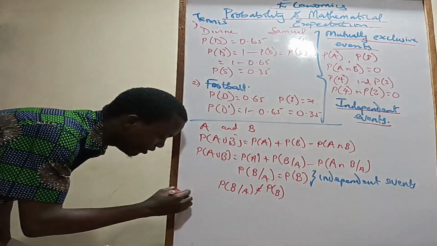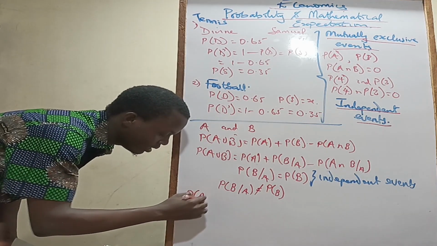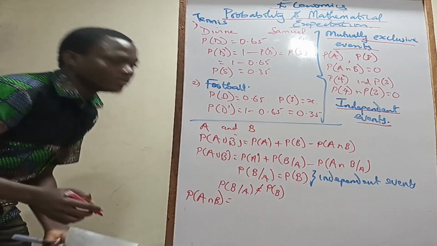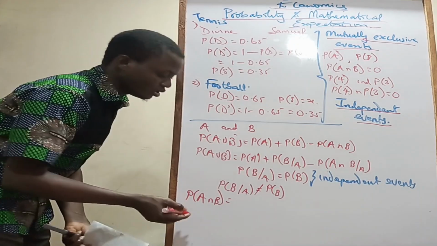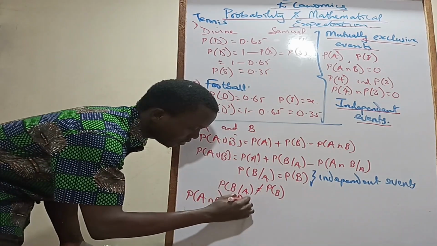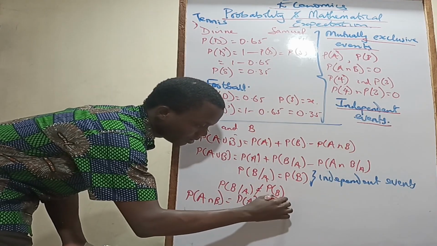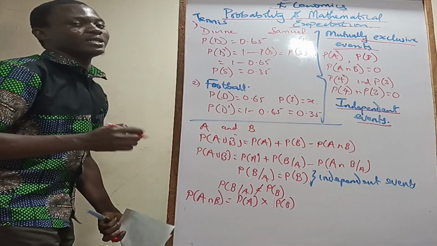Alright, so in the same vein, if you have probability of A intersection B and they are dependent events, you don't just say probability of A times probability of B. This is going to be wrong, because the question has told you that they are dependent events.